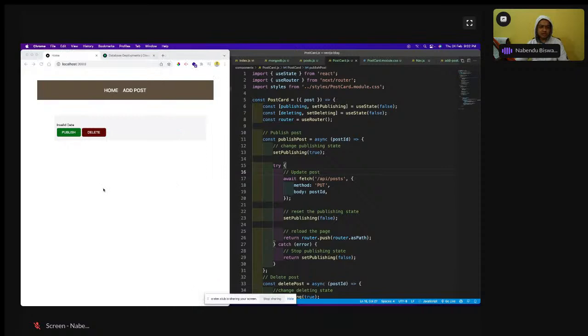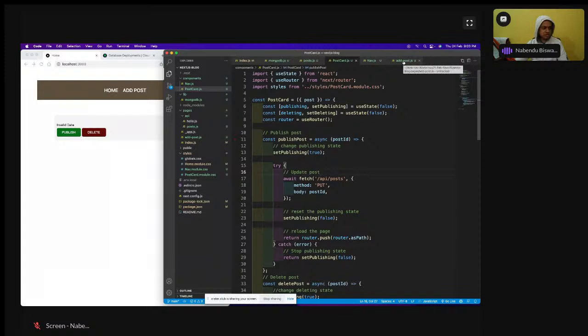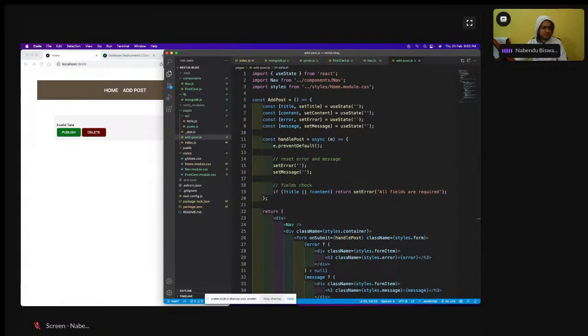So see, it is showing me like this: publish and delete, because there is no data. Data and all are not there. So right now it is showing me like this, because we have not yet put the data. So now it's time to put the data. So we are going back to this. Close it. Add post.